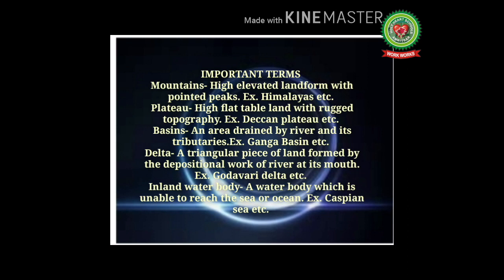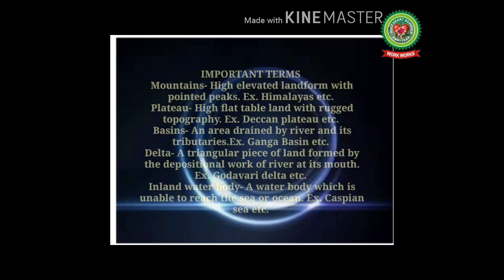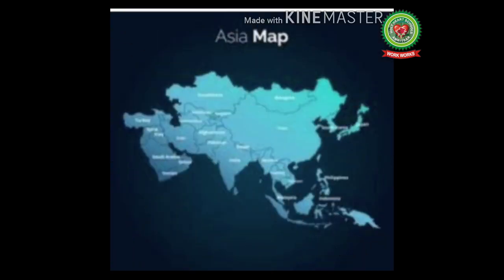Inland water body: a water body which is unable to reach the sea or ocean, example Caspian Sea. So let's start with the topic. Asia contains virtually every kind of natural landscape, which is why Asia is called the continent of extremes. Roughly half of the continent consists of highlands and about 8% is more than 10,000 feet above sea level.